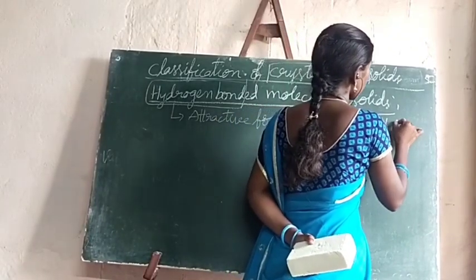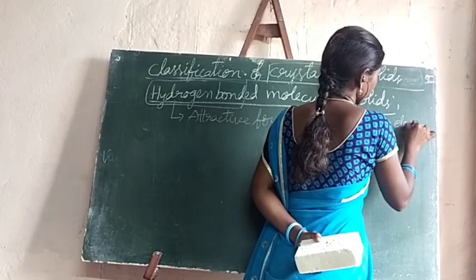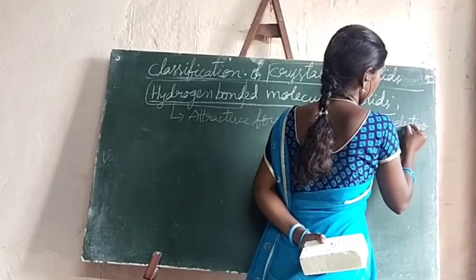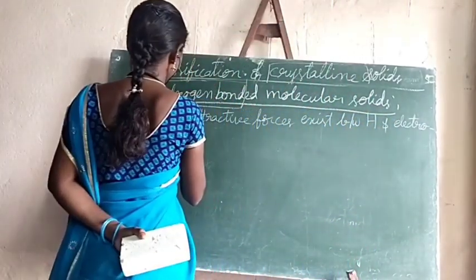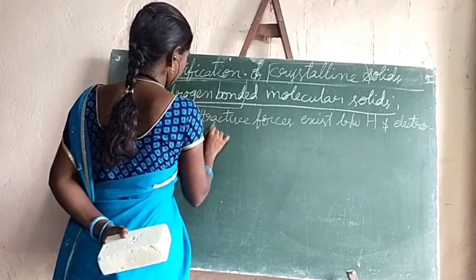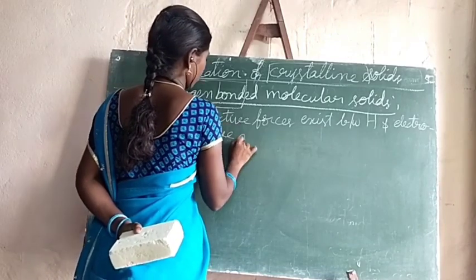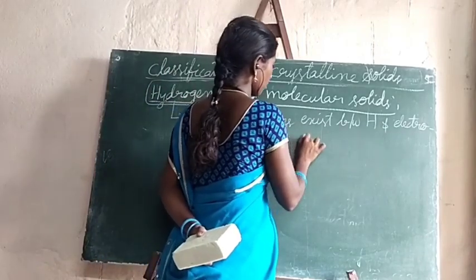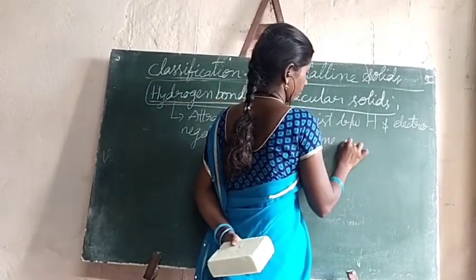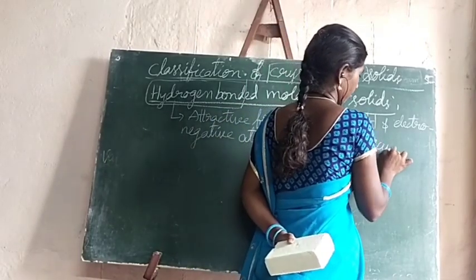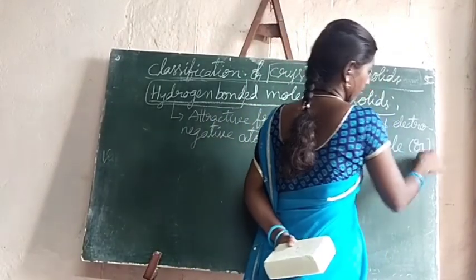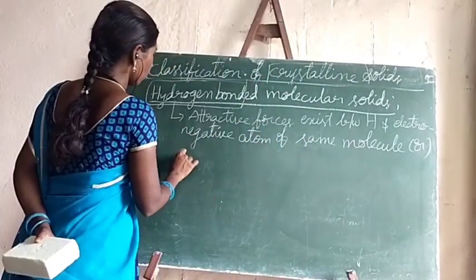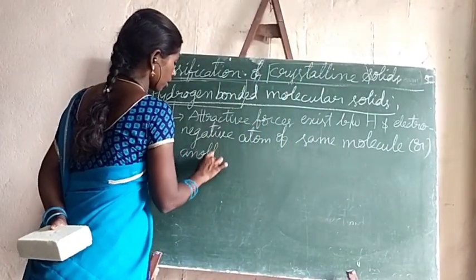hydrogen and electronegative atom of the same molecule or another molecule.